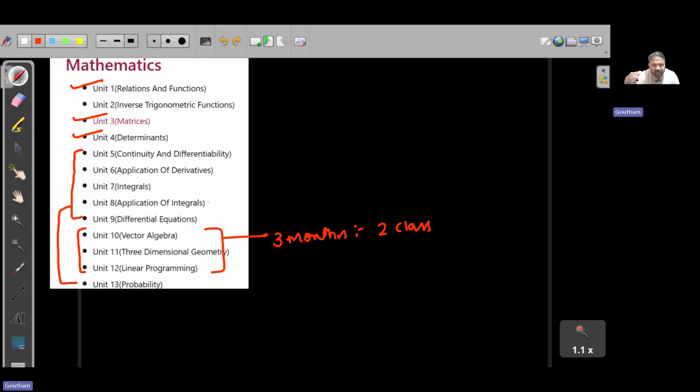It is difficult for a few students to digest. So what we suggest is, once you complete 2 or 3 easy chapters, directly switch to the calculus part. On an average, it will take us 6 to 7 months to complete the entire syllabus.